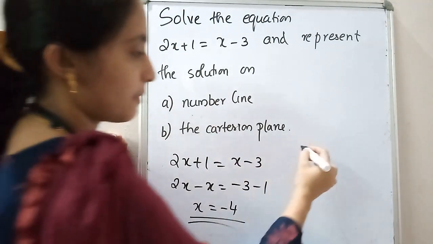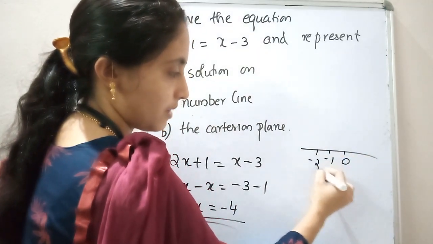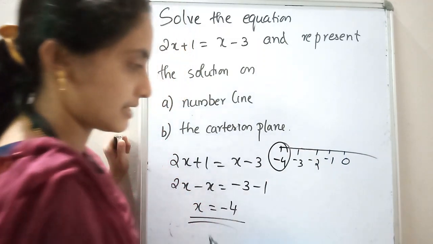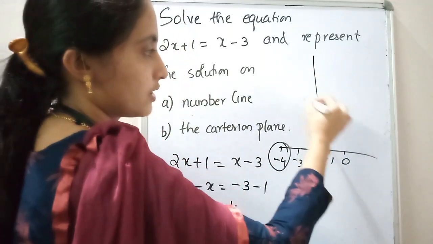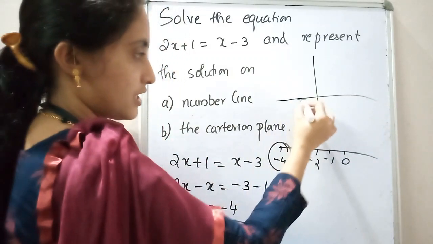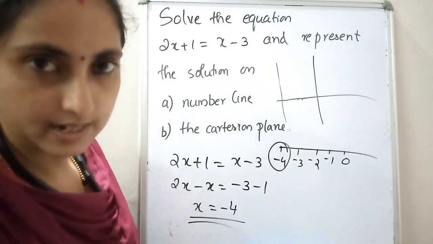Okay, so you got the number line representation like this: 0, minus 1, minus 2, minus 3, minus 4. So this is the first answer. Second one, you have to draw the x axis and y axis. The x negative side will come, so the line should be like this, parallel to the y axis.